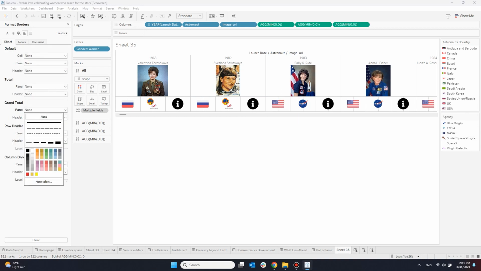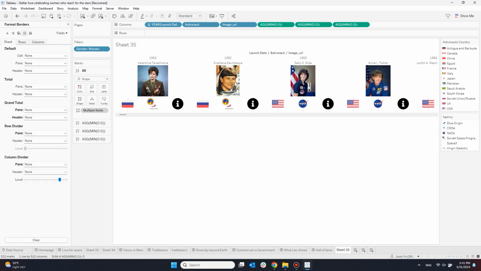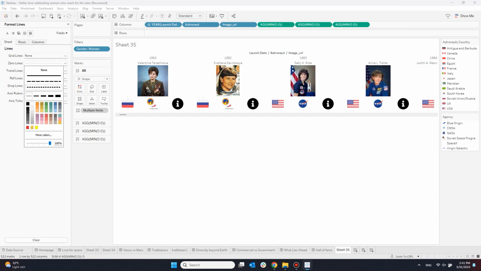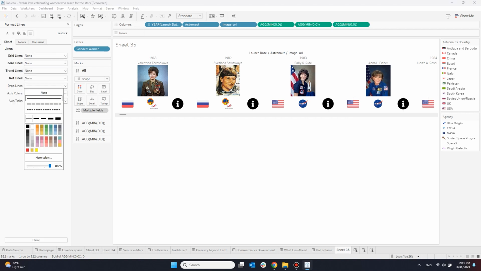The final step is removing all the lines and grid lines in your tables, panes, and cells in the format options. And there you have it.